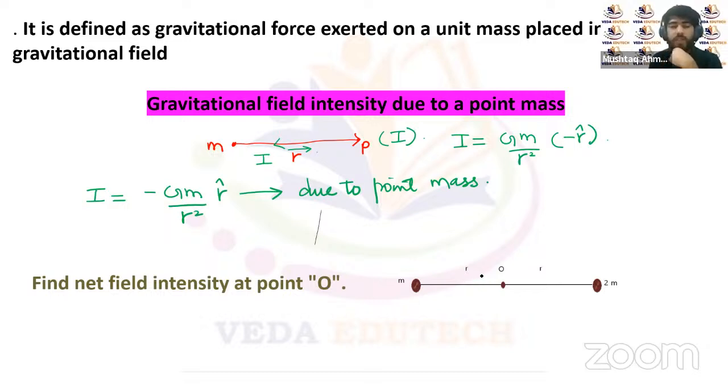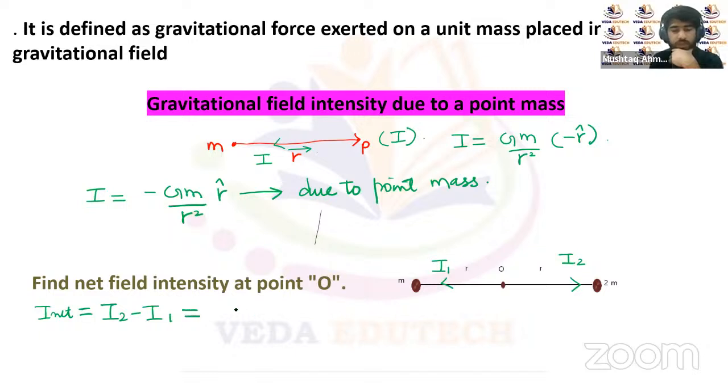Now the net gravitational field intensity at point O, one will be because of mass m, another will be because of mass 2m. Because of mass m, it will be towards itself, and because of 2m, it will be towards itself. So these will be the two field intensities. The resultant of them will be the subtraction of the field intensities. Let me call this I1 and this I2. So the net intensity at point O will be I2 minus I1, because they are opposite in direction.